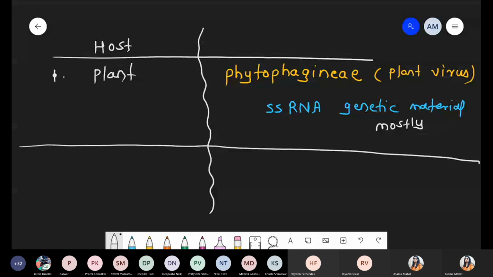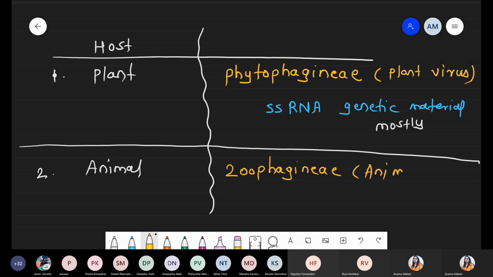Now, sometimes what happens if you are considering animal as a host? So now we have to consider animal viruses. Animal viruses are simply represented by this word, zoo. Zoo, that is animal. Phage, that is bacterovirus. Zoophageny means animal virus. And whenever we are talking about animal viruses, they have a lot of diversity.